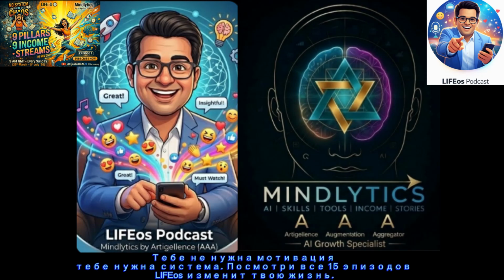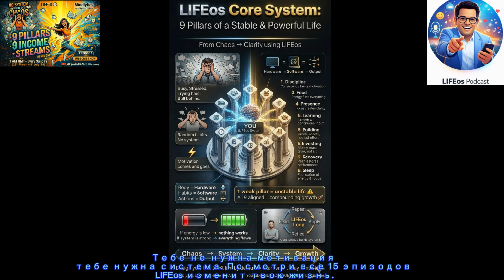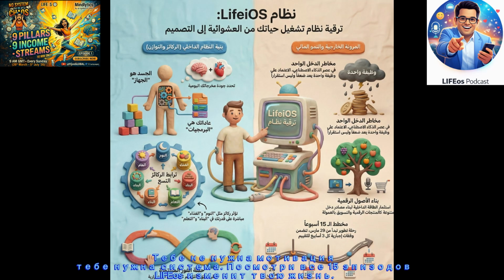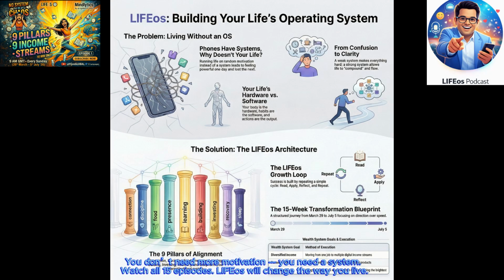So you would never buy like a $1,000 smartphone if it didn't actually come with an operating system. Oh, absolutely not. It would just be a very expensive paperweight. Right, exactly. Without iOS or Android, it's literally just a shiny, useless brick of glass and metal. Yet here you are, running the most complex machine on Earth, your own life, on completely random habits, scattered bursts of motivation, and absolutely zero system. Yeah, it's such a striking contradiction when you put it like that.